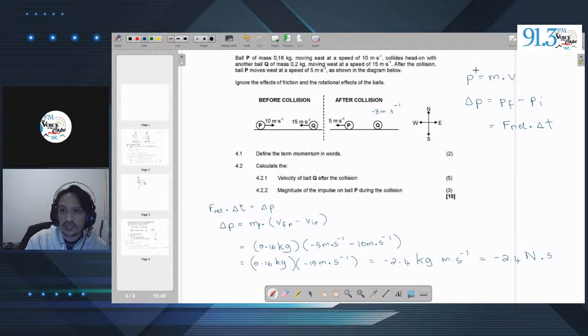And if you know how to alternate between these three equations, then you will be perfectly fine moving forward with momentum. Momentum isn't really a hard section, but just get used to using these equations and manipulating them. I promise you, you'll have a very easy time with momentum.